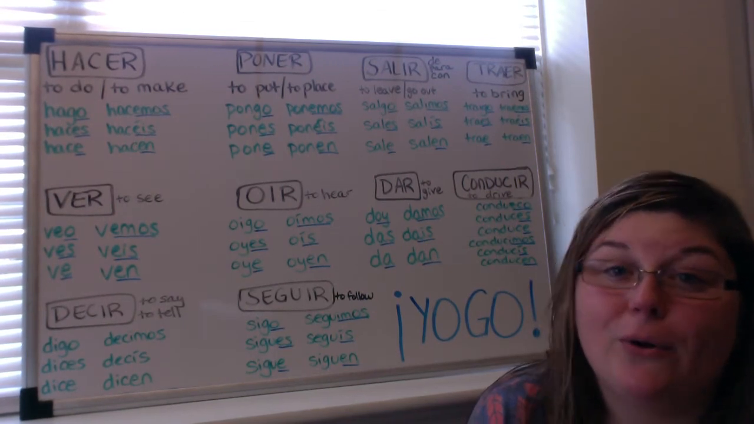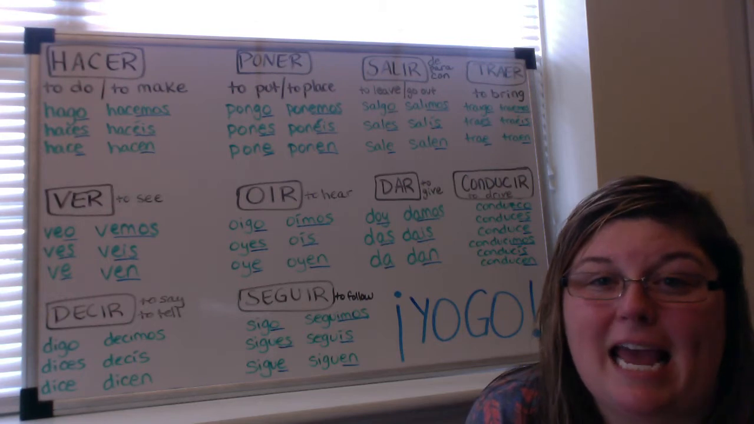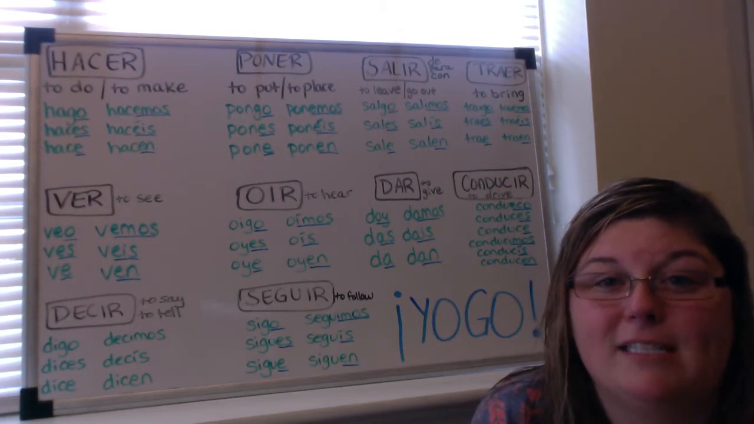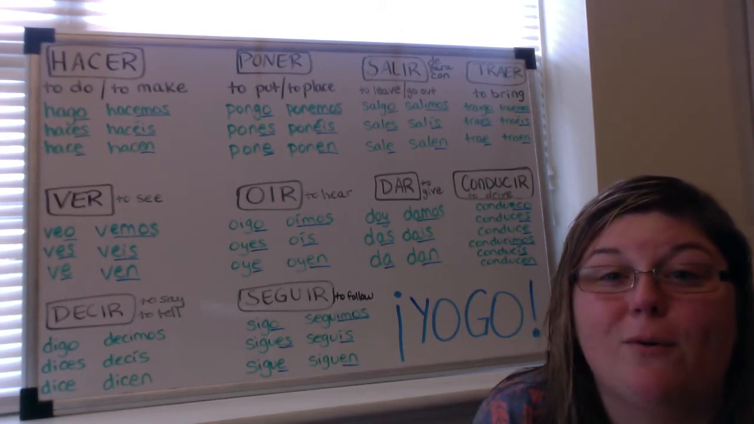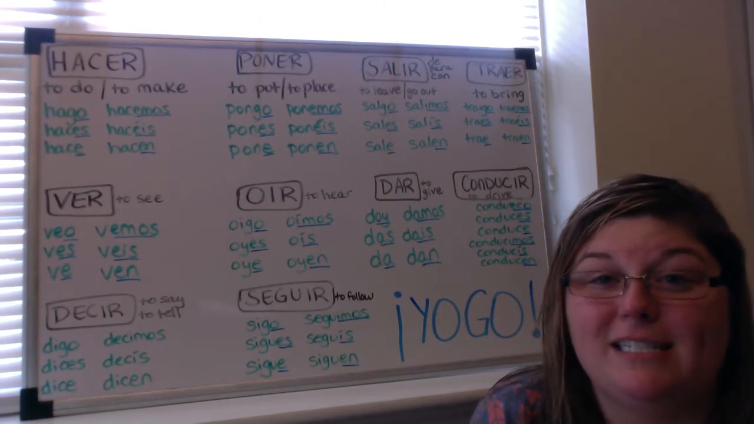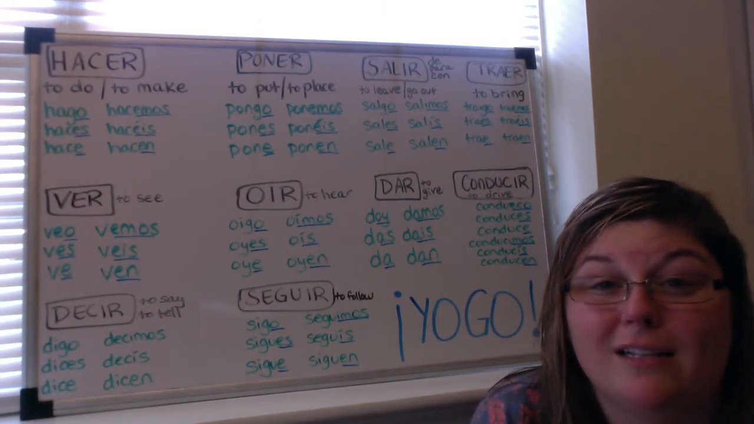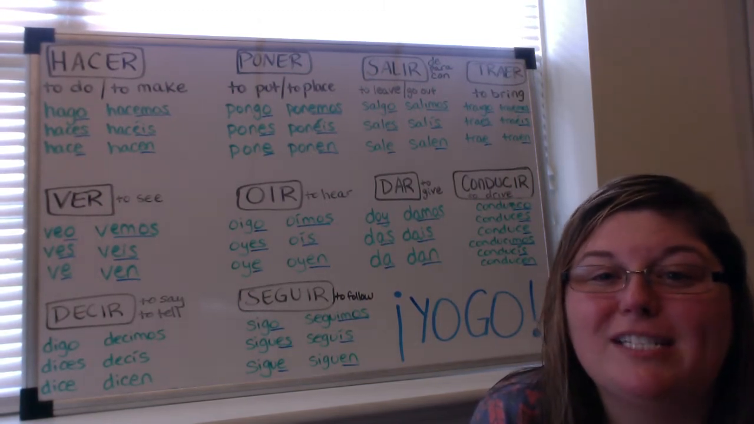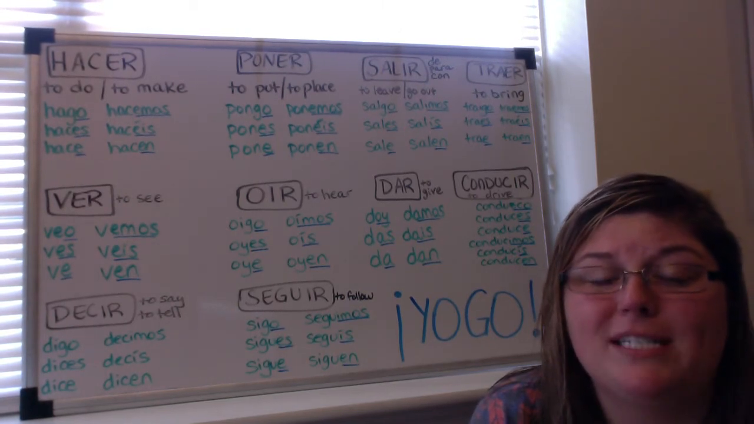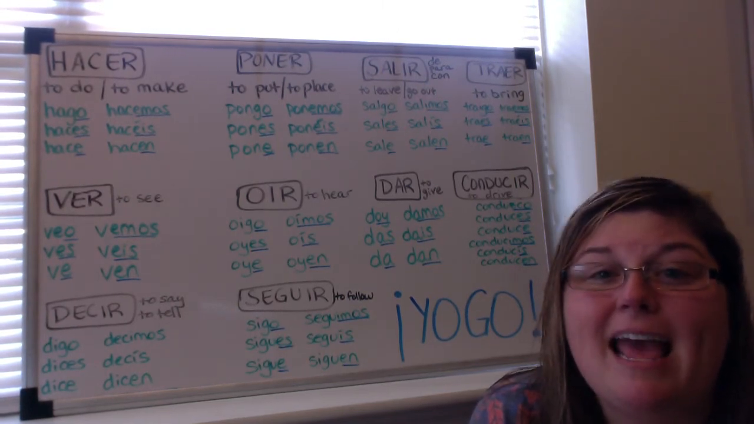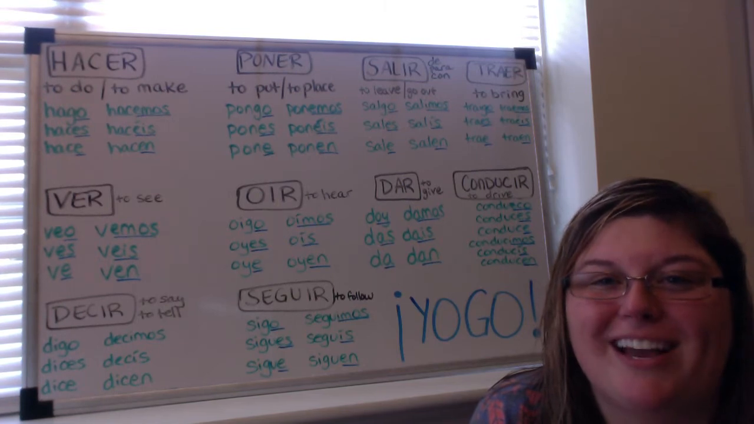These yo-go verbs that we're going to see today are going to have some differences in the yo form, and a couple of these are going to have some differences in some of the other forms as well. We're going to take a look at that. First let's go through and pronounce the verbs that we're going to work with today, and then we're going to talk about the conjugation.